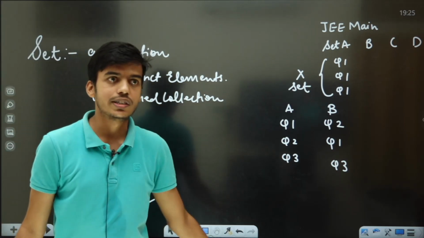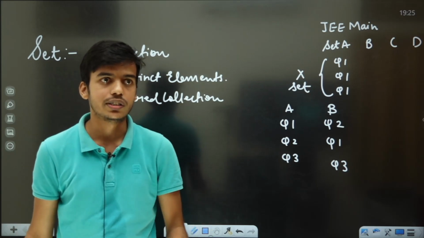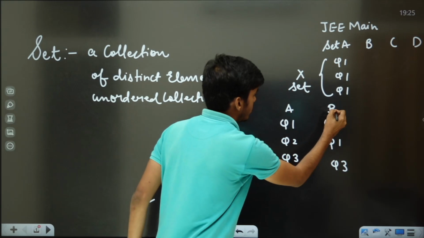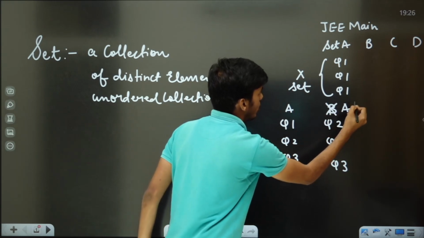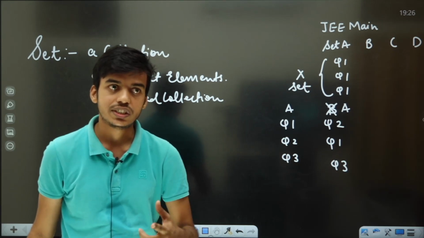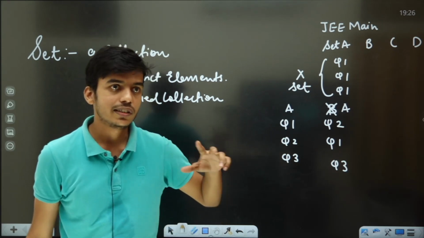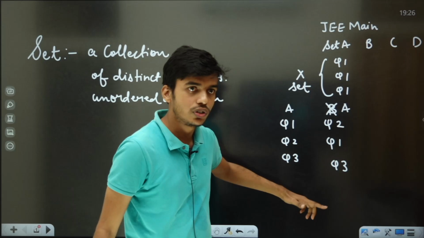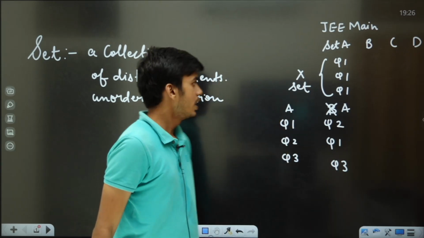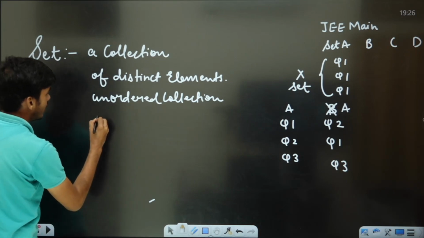Elements can be unordered in a set. They can be jumbled in a set. These two are the same sets. This is not set B, this is set A only. Until and unless questions are changing, the set won't change. The order of questions only has changed over here, so it's the same set. And each and everything in a set is well defined.